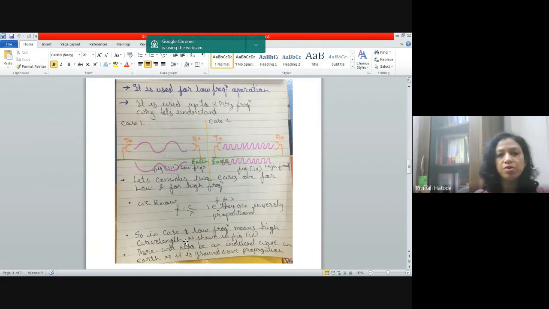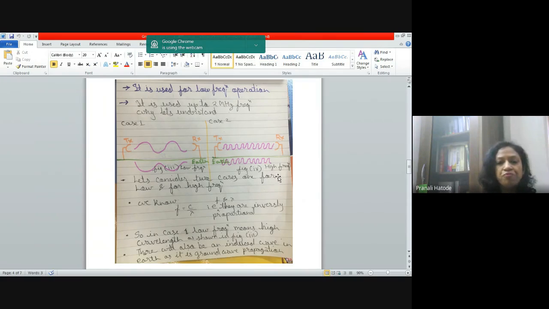Here, for example, I have considered two cases, case 1 and case 2. In the first case, the communication is done at lower frequency from transmitter to receiver antenna, which are placed on the ground or on the earth surface. The second case consists of the communication between the transmitter and receiver antenna at higher frequency. The transmitter and receiver antenna are placed on the ground or the earth surface again. Now, let us name case 1 as figure 3 and case 2 as figure 4.